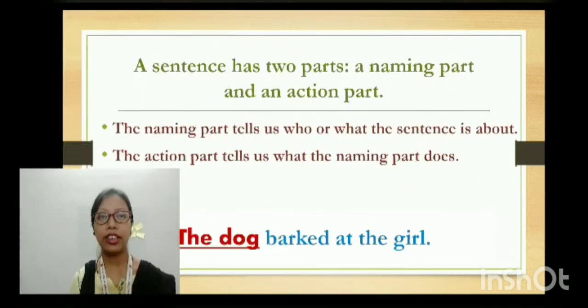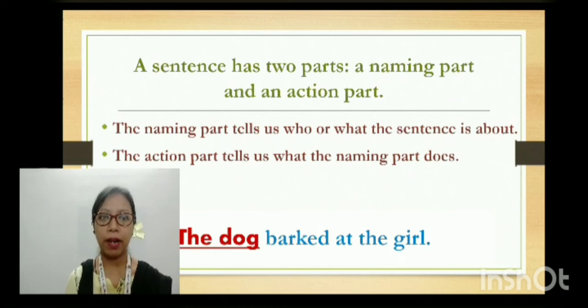Now let's come to the next part, which is about a sentence. We have already known about a sentence, right? Whatever I am speaking, whatever you are looking at on the screen, these are all sentences. When we arrange words into something meaningful, that is called a sentence. And a sentence has two parts, a naming part and an action part.